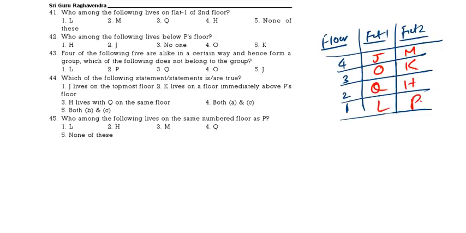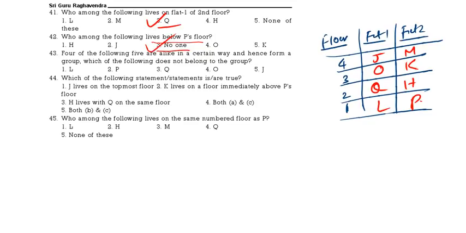Now see the questions. Who is living on flat 1 of second floor? This is second floor. This is flat 1. So answer is Q. Who is living below P's floor? That is the question. So who is living below P floor? That is no one. No one is the correct answer.